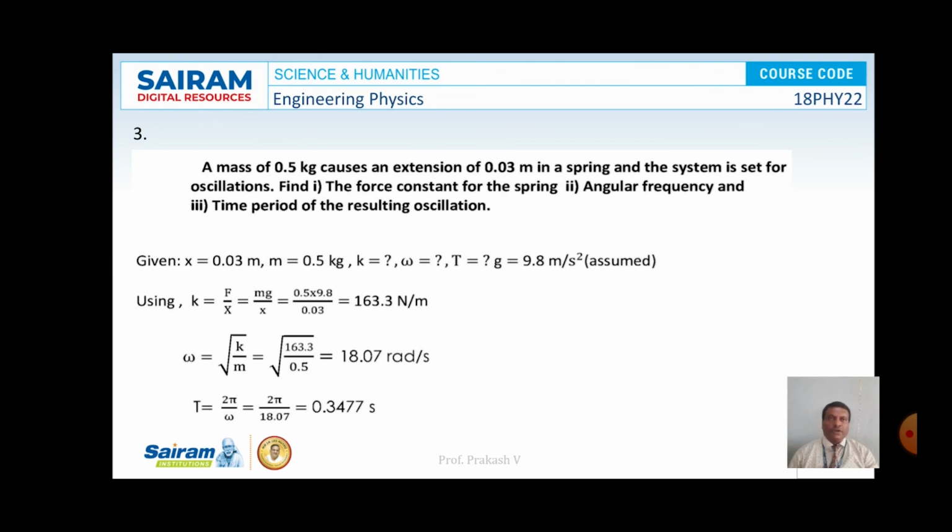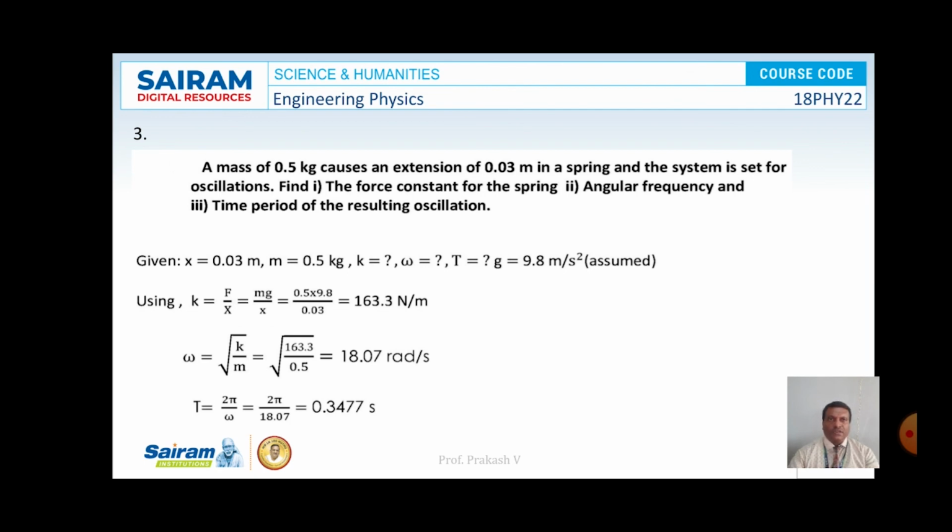Third problem: a mass of 0.5 kg causes an extension of 0.03 meter in a spring, and the system is set for oscillations. Find the force constant for the spring, angular frequency, and the time period of the resulting oscillation. So here the value of x is given as 0.03 meter and m is 0.5 kg, and we have to calculate the value of k, omega and T. The acceleration due to gravity is given as 9.8 meter per second square.